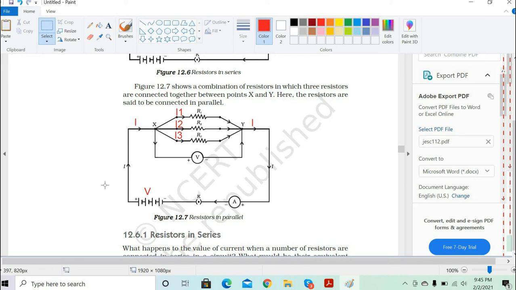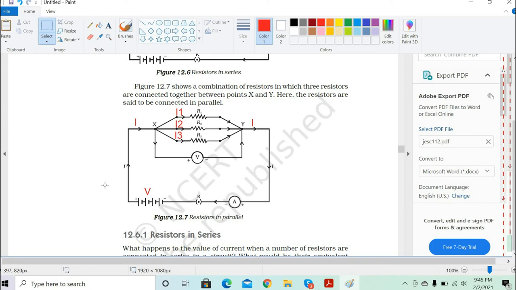And a very minimal amount of current will go to the voltmeter, that is negligible, so that we are measuring the potential difference across the points X and Y. That will be the same as the total voltage of the battery. And at junction Y, again I1, I2 and I3 get combined and form the total current I and go back to the negative terminal of the battery.